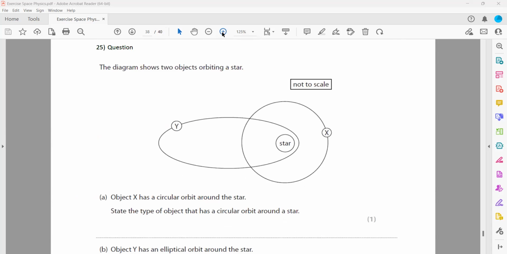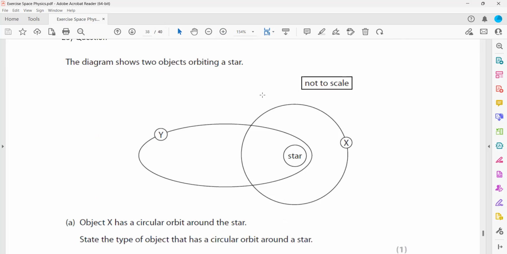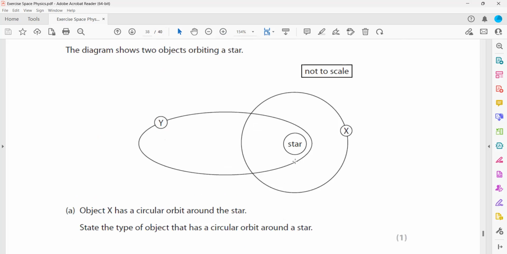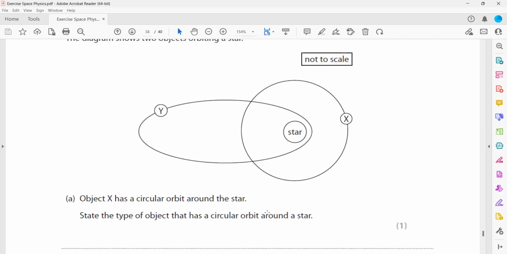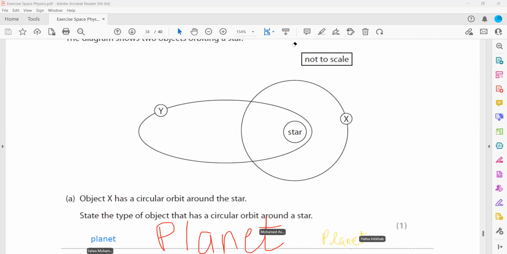The diagram shows two objects orbiting a star, X and Y. Object X has a circular orbit. State the type of object that has a circular orbit around the star. It cannot be a comet. It should be a planet.